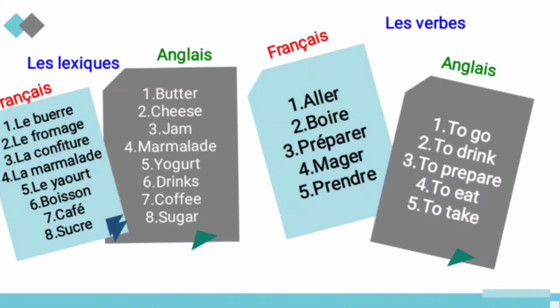So let us move to the lexic and le verb. First one is le beurre, it means butter. Le fromage, cheese. La confiture, jam. La marmelade, marmalade. Le yogurt, yogurt. And boisson, drinks. Café, coffee. And sucre means sugar. And these are the verbs: aller, to go, boire, to drink, and préparer, to prepare, manger, to eat, and prendre means to take. So this is all about the vocabulary and the verbs which are based on your dialogue B.